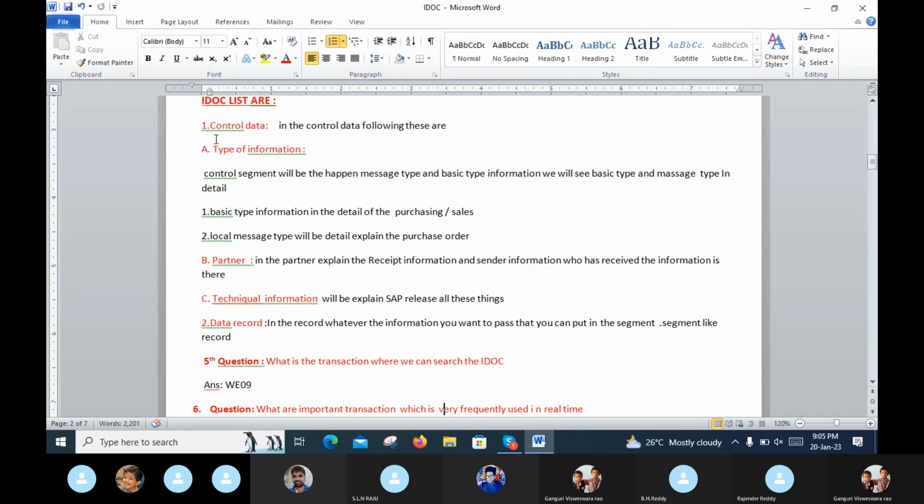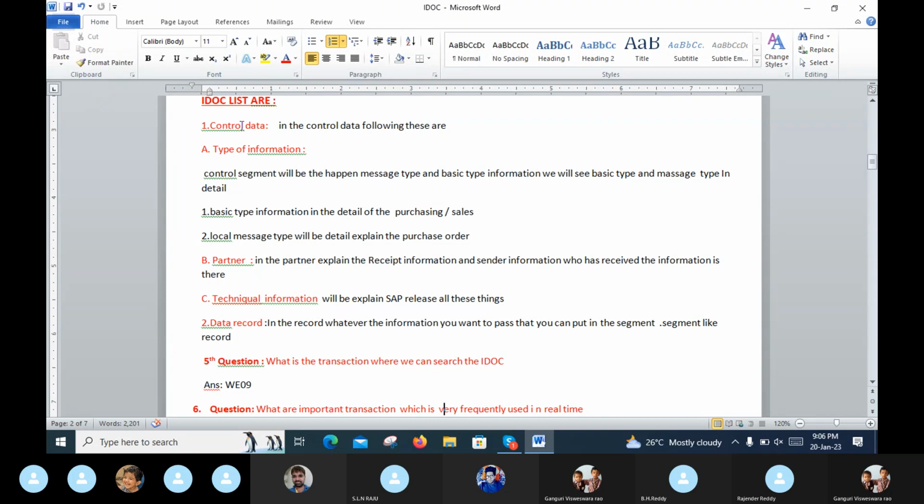Second one in the control data is the partner. In the partner, it explains the receipt information. Receipt means, when we have a purchase order, the next step will be goods receipt. Goods receipt information is already received from the supplier, along with sender information, who has received the information. The partner is either a vendor or a customer. Those are the partners, business partners. So receipt information and sender information, who has received the information, is there.